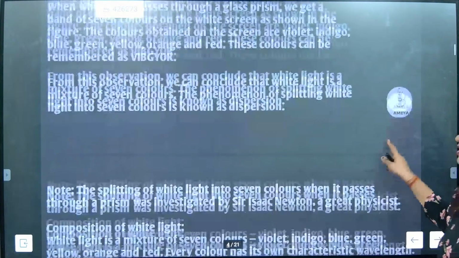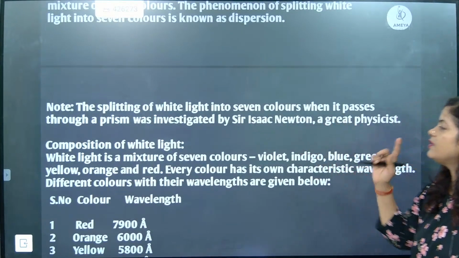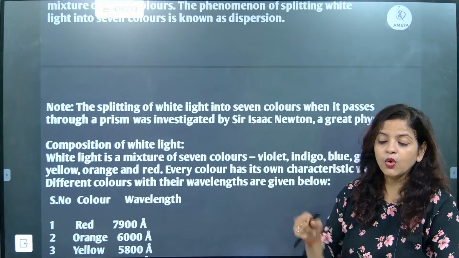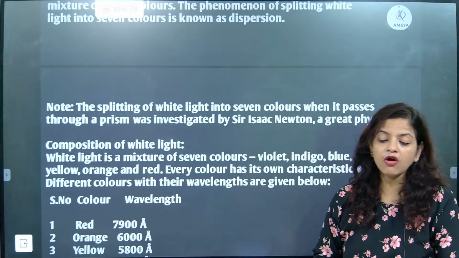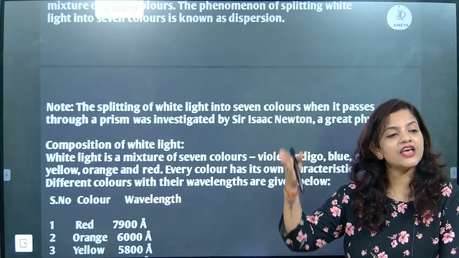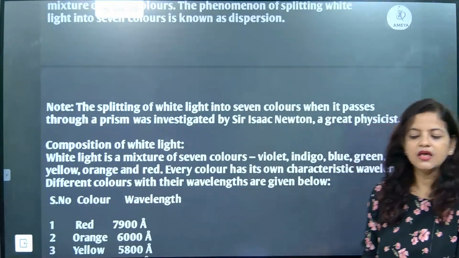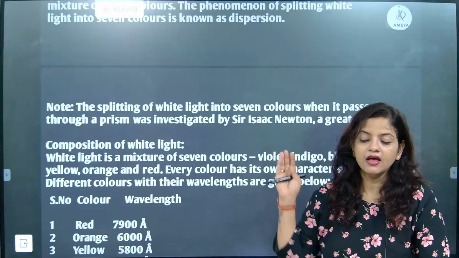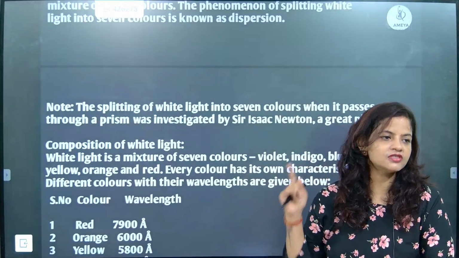So now look here. We are going to talk about the splitting of white light into 7 colors. Who is the person who investigated the splitting of white light into 7 colors? It was Sir Isaac Newton. He explained this factor for the first time.